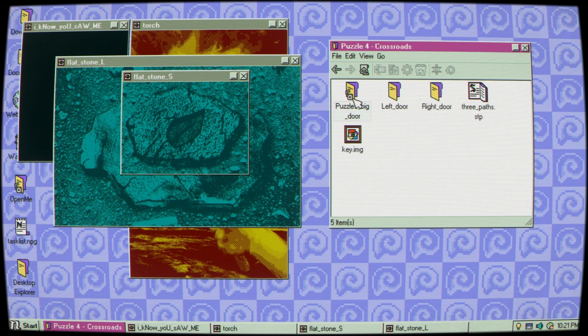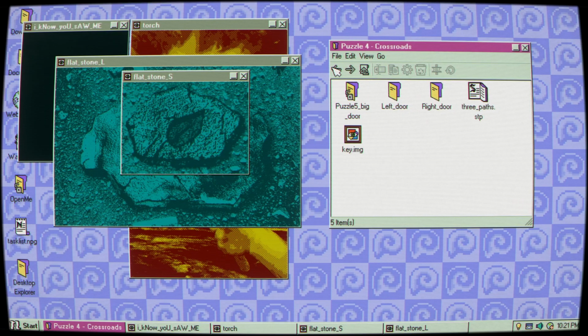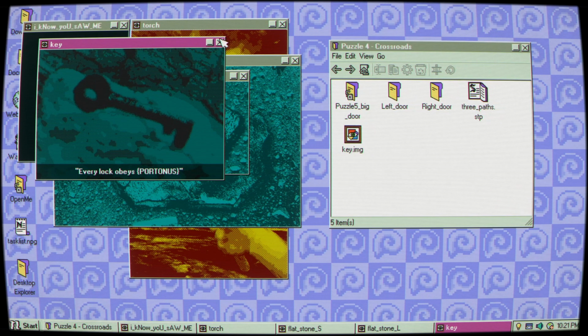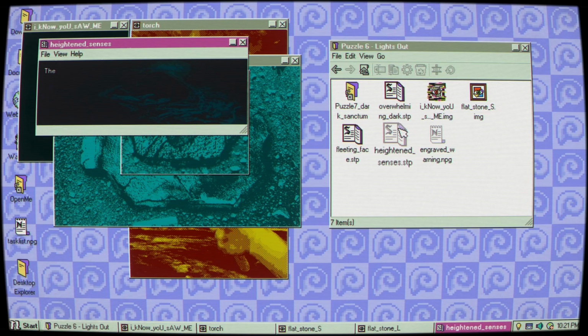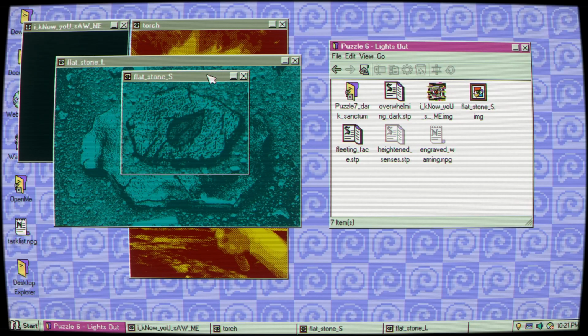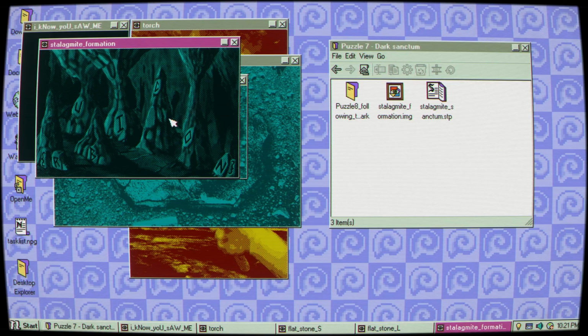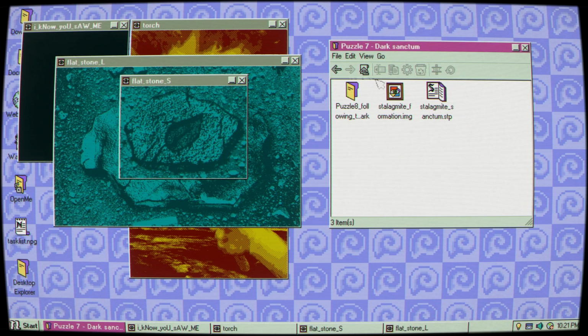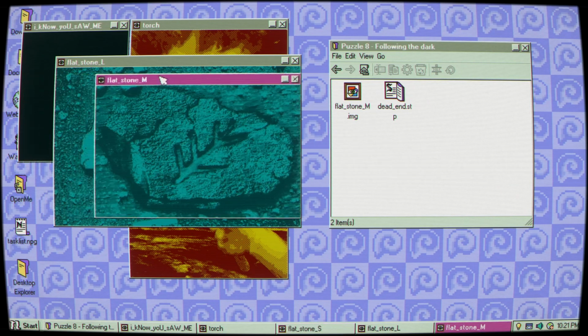Detective memories. Key dot image. Those were the left and right doors. Was there one in here? Key dot image. That wasn't on a stone. Etched wall. Okay. Heightened senses. Flat stone small. Right. There's gotta be a flat stone medium. There she is. Okay, what if we did it like this?